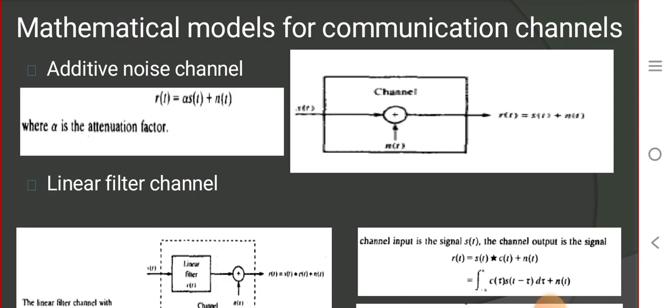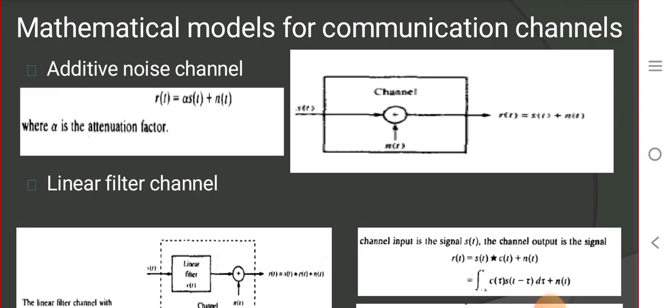To begin with, the additive noise channel. The signals that are at the receiver through different paths reach at a different time instance. That is the time variant type. Now, initially, we'll go for the additive noise channel. The information during its journey passes through this physical channel which we call the communication channel. During its journey it gets added with the noise.